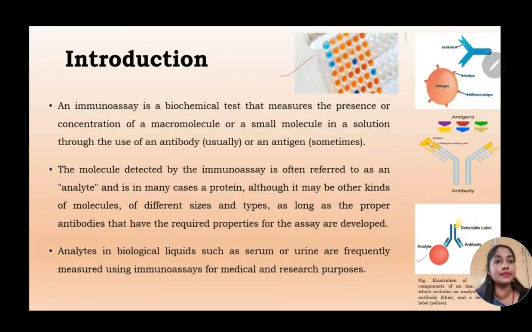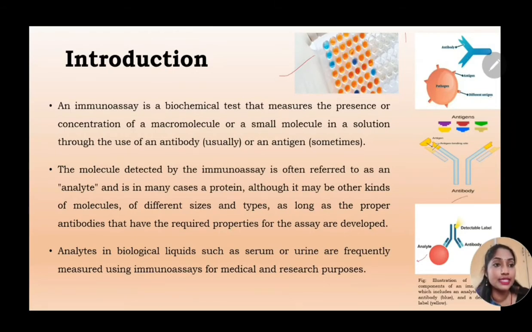Here in the image you can see a titer well which is used for immunoassays. Immunoassays are not done in test tubes or petri dishes, rather they are done in microtiter wells. In the next image you can see a pathogen and an antibody. This pathogen can be a bacteria, a virus, or a bacterial spore. On top of it there are antigens, the epitopes which can elicit an immune response in the body. Once it elicits an immune response, the respective antibodies come and bind to that particular antigen.